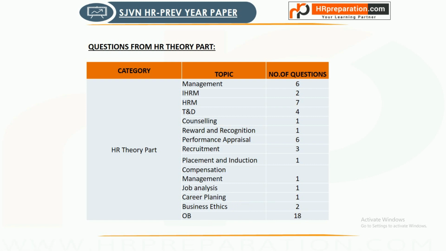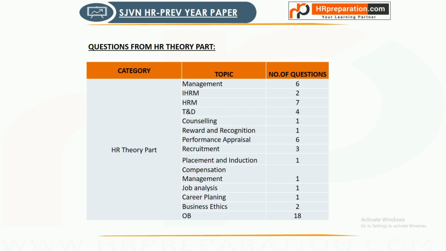OB is a combination of team, group, personality, attitude, and some motivational theories. So this will help you to understand where you need to focus while you are preparing for this exam. In this video we will show you the question paper also. In that question paper you can see a few questions which are out of syllabus and which are from different topics.